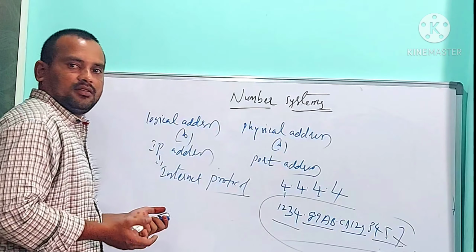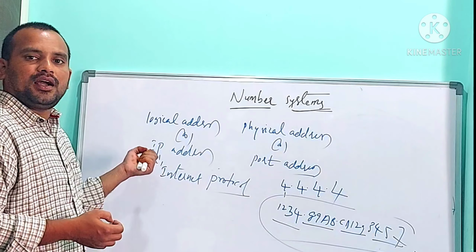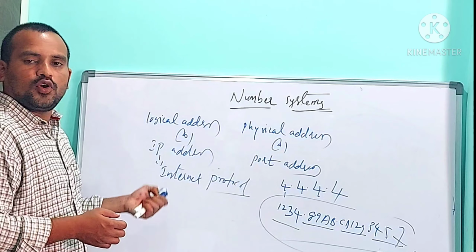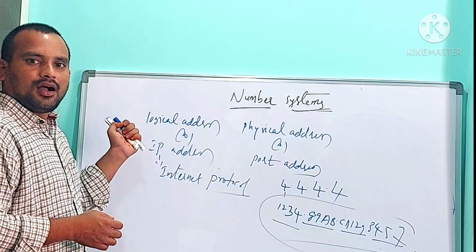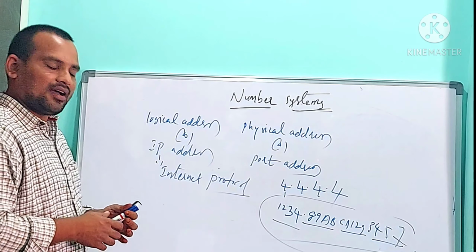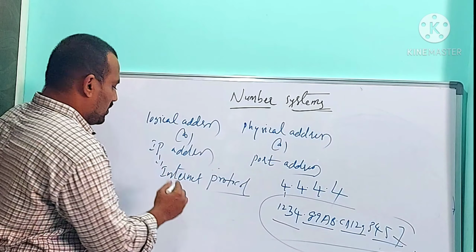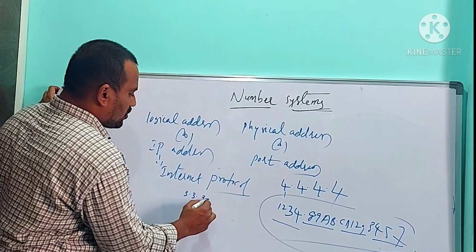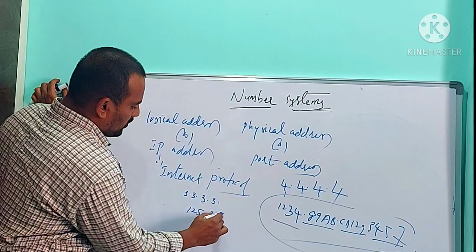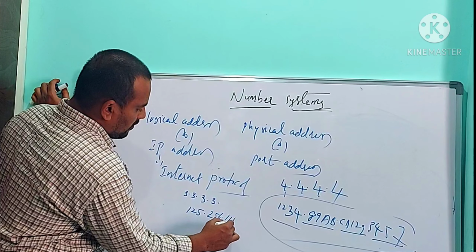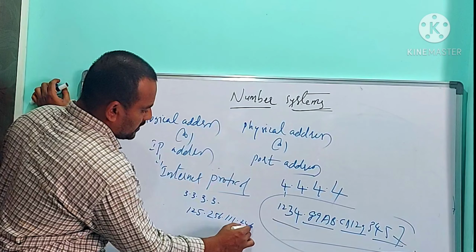To represent the IP address of a computer, we are going to use octal number system, and IP address is in the form of 3 digits dot 3 digits dot 3 digits dot 3 digits. For example, 125.256.111.246.